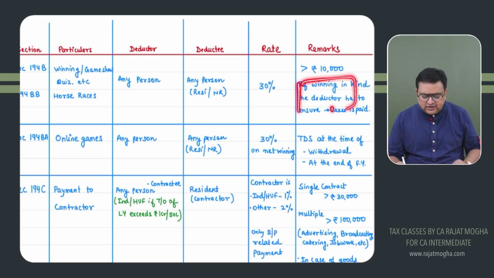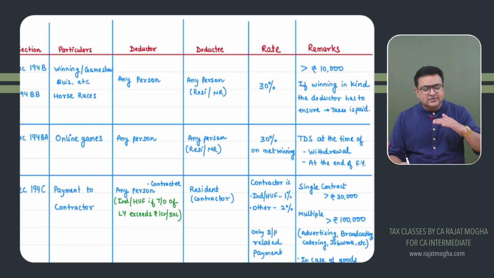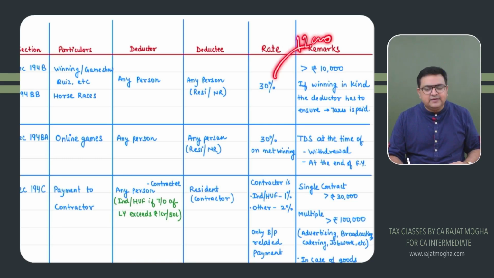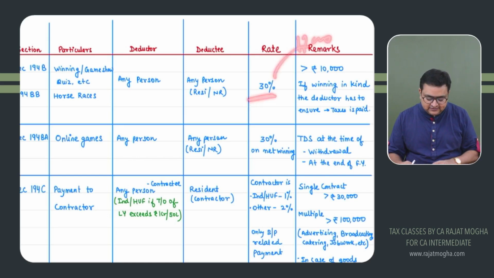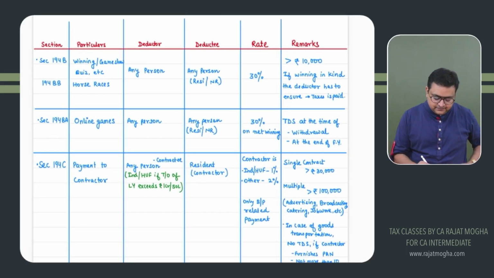This point is not that important, but yes, you should know the threshold limit is 10,000. Only if it is more than 10,000 would TDS be applicable. So if someone has won 12,000 rupees, it would be 30% on 12,000, which is 3,600, right? The rate of TDS is 30% in this case.